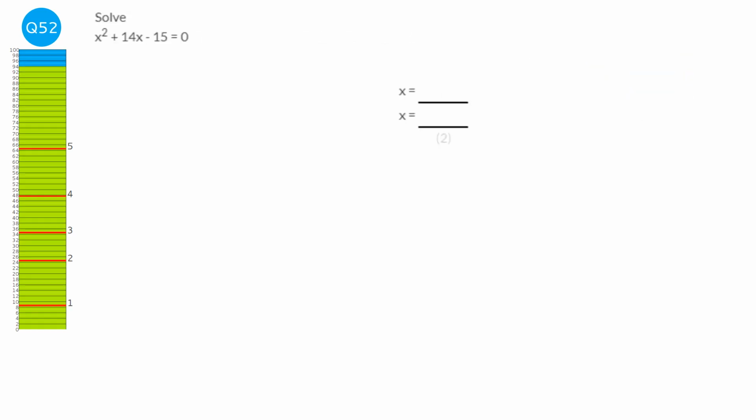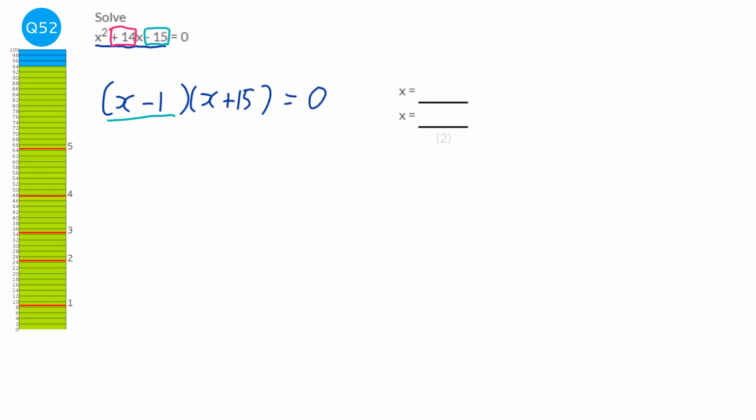First thing we need to do is expand this quadratic here. So we put down 2 sets of brackets with an x at the start of each of the brackets, and we've got to find 2 numbers that multiply together to make minus 15 and add together to make that 14. So thinking about it, it's going to be minus 1 and 15. That works for both of them, yep.